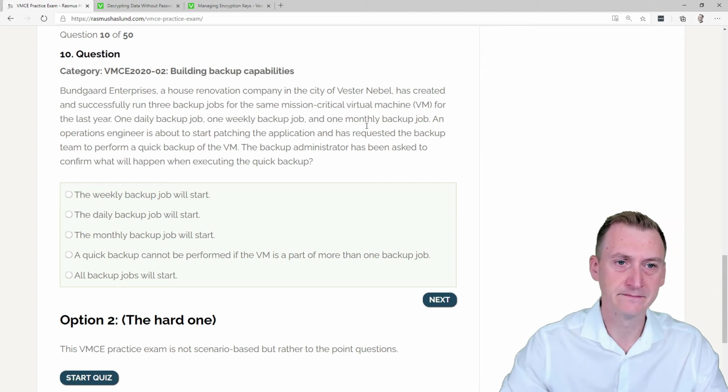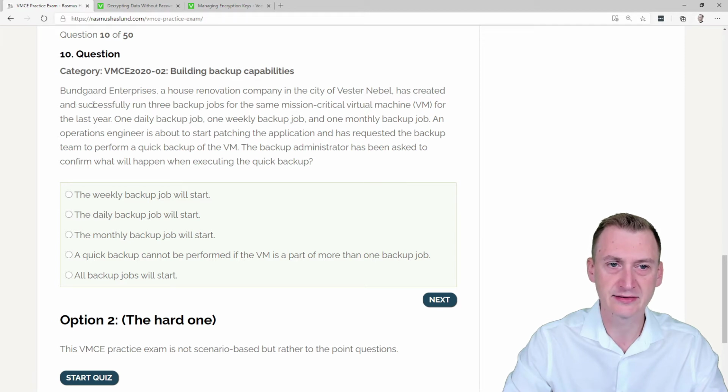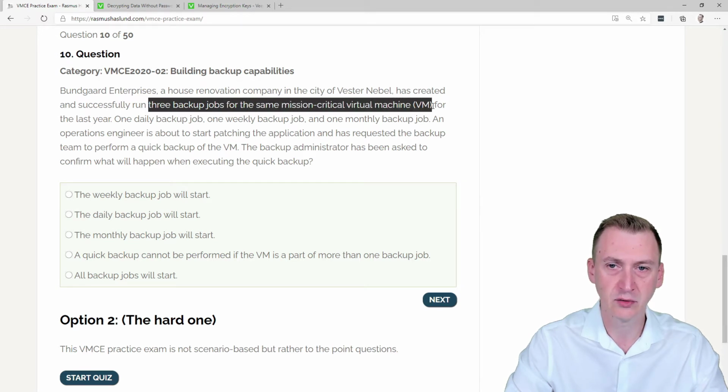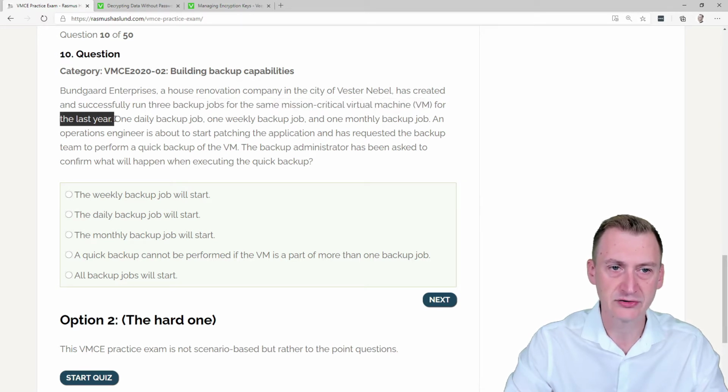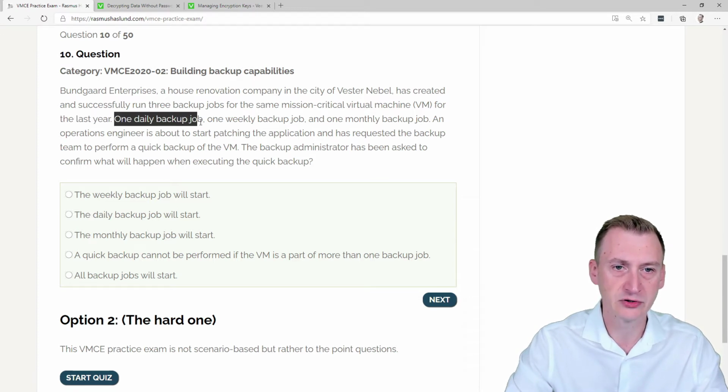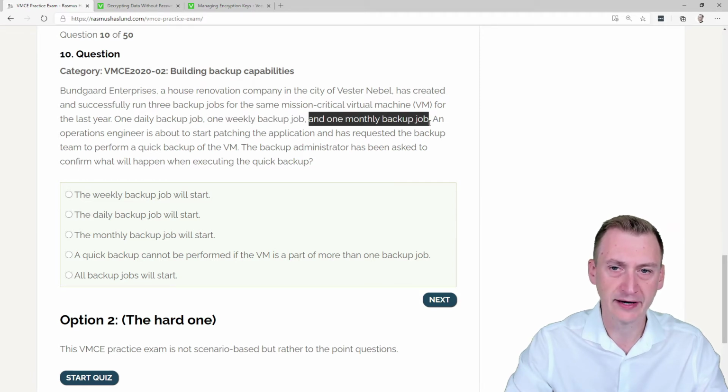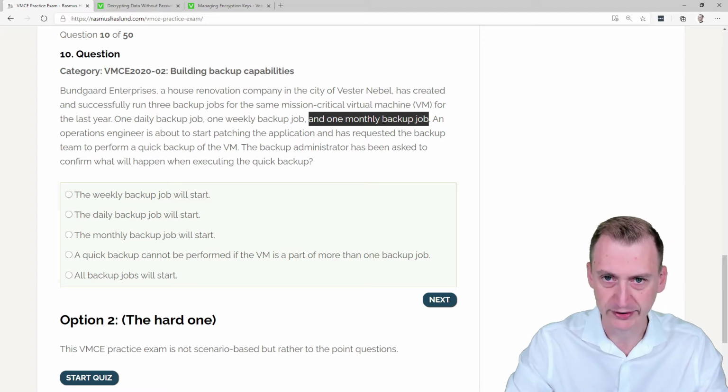Question number 10. Bundgaard Enterprises, a house renovation company in the city of West Enable, has created and successfully run 3 backup jobs for the same mission-critical virtual machine, or VM, for the last year. Okay, so it's been running for quite some time. 1 daily backup job, 1 weekly backup job, and 1 monthly backup job. So you could already question why are they doing this, but maybe they have reasons.